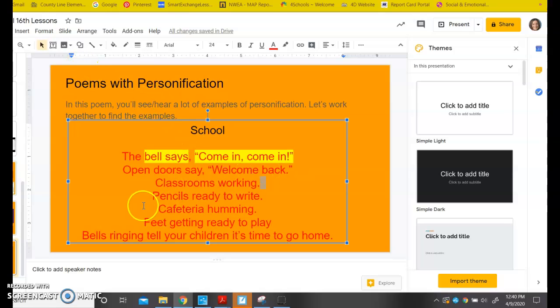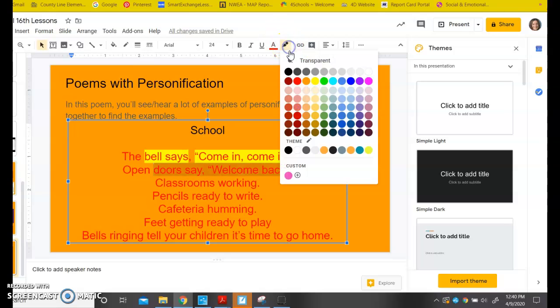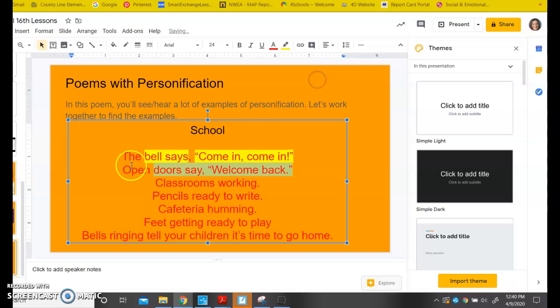Next line. Open doors say, welcome back. Again, doors are not a person, so they can't say anything, and they definitely cannot say welcome back. So I'm going to highlight that part of the line. Notice I didn't highlight the word open or the word the, because that is not part of the personification.